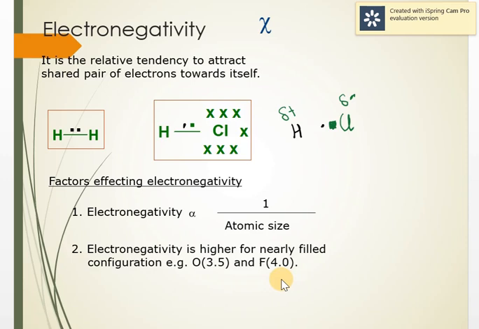Now if we see the variation in a period, as we move from left to right, the nuclear charge increases and atomic radius decreases, isn't it? So electronegativity increases.